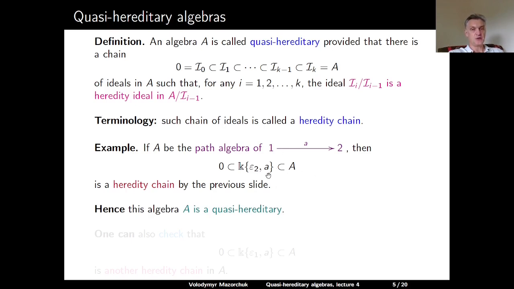So this heredity chain is not unique for this algebra A. We can consider a different heredity chain. We can start from 0 and then embed it into the ideal generated by the trivial path in the first vertex. That ideal will also contain the element a. And again, it is easy to check that this is a heredity ideal in A, so we can embed this into A and get another heredity chain for A. So the heredity chain for a quasi-hereditary algebra is usually not unique.